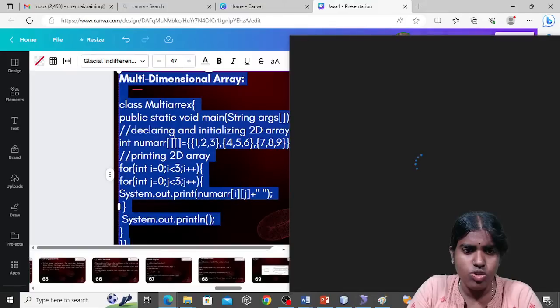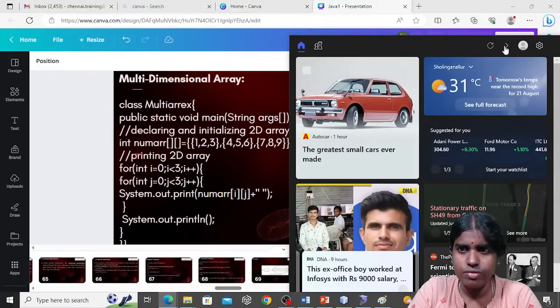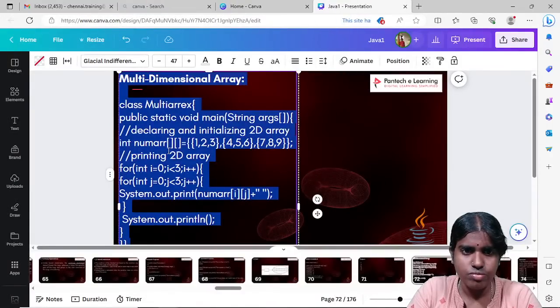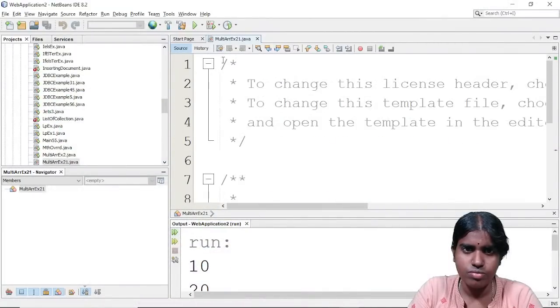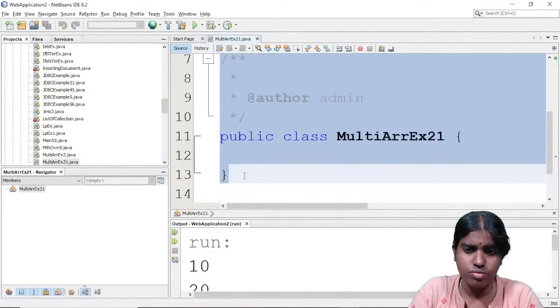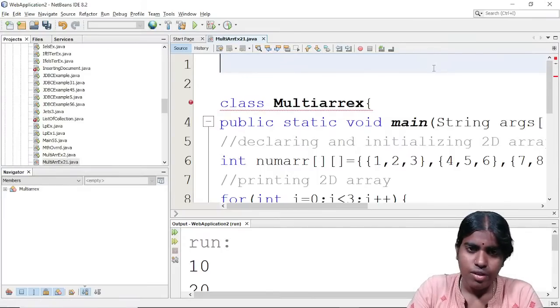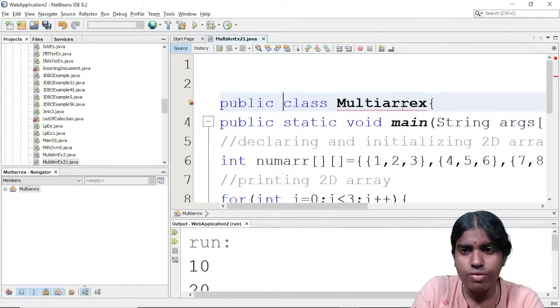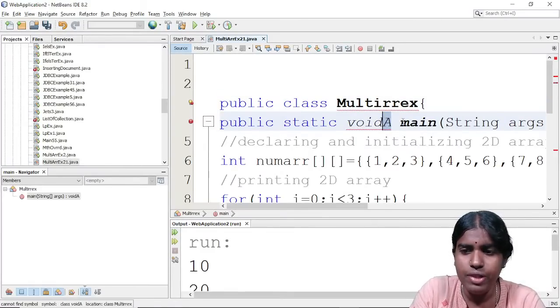Clear with this? So what is the use of going for this multi-dimensional array? For example, I give the name here as multi-array example.